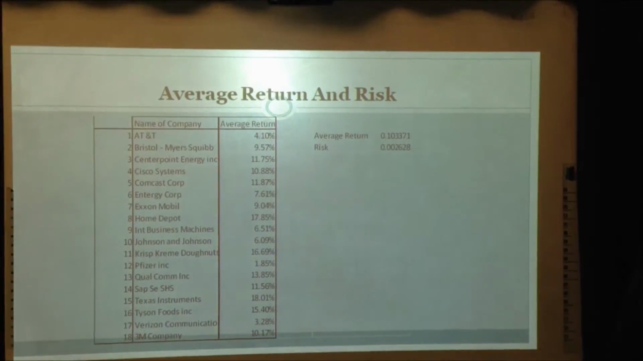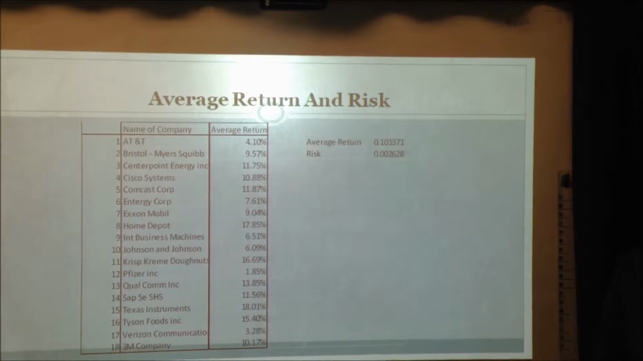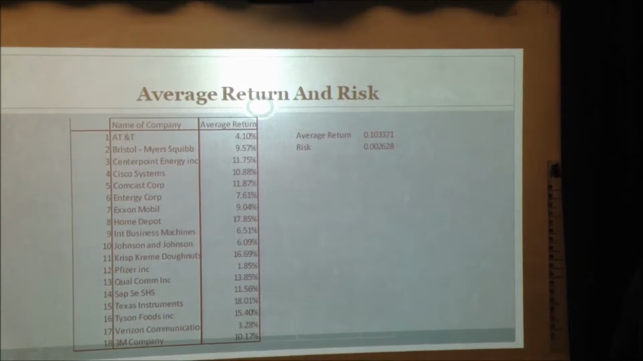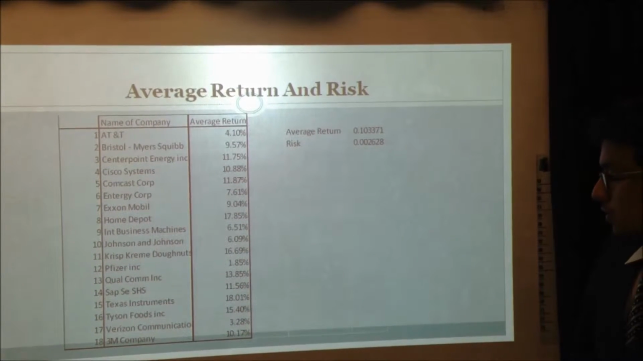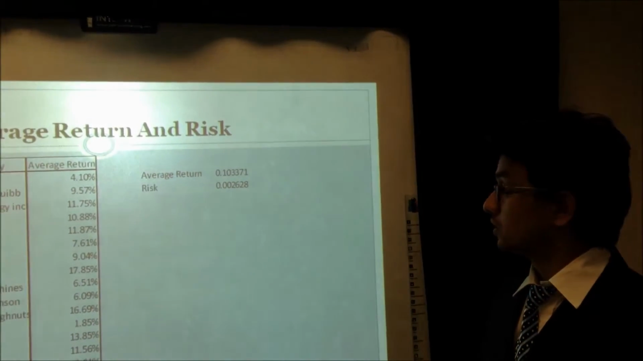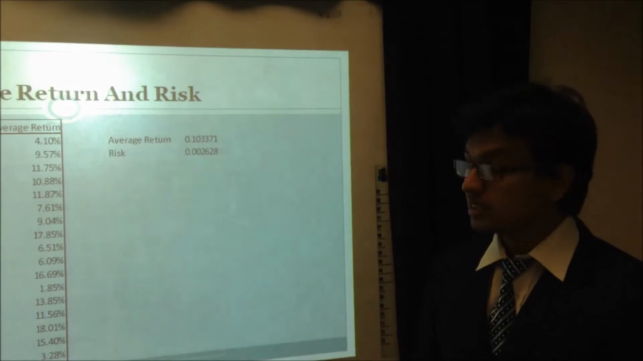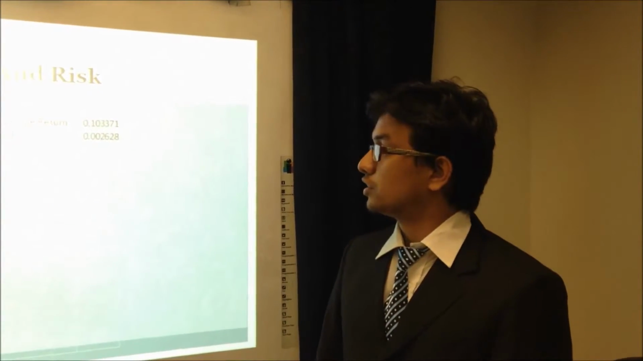As this slide clearly shows, the average returns for the 18 different companies seem to be very different, ranging from the lowest of 1.85% to as high as 18.01% for Texas Instruments. Now, if we assign equal weight to these 18 companies, then our average return would be 0.103371, which would be around 10.34%, and our risk measured in standard deviation would be 0.002628.